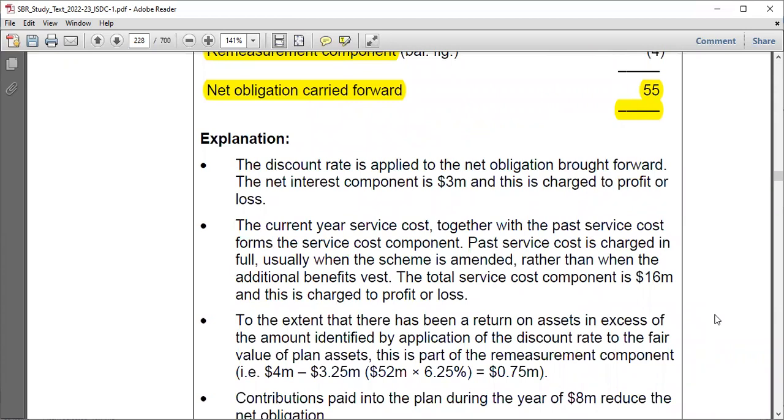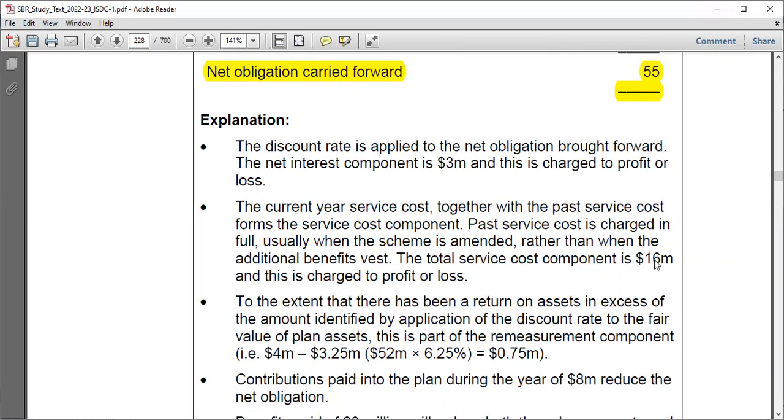Let's just proceed with the explanation so that we finish this. Okay, as I just told you, the discount rate is applied to the net obligation brought forward as usual, and you get that net interest component. The current service cost together with the past service cost are usually combined to obtain the service cost component. All right, what is the past service cost now? It is charged in full usually when the scheme is amended. This is obvious because if you amend the scheme and it's a past service cost, that means you have to realize it directly. That's why you realize it in full. That's why they write here in full, right? Rather than when the additional benefits vest. We do not care about when the benefits vest.